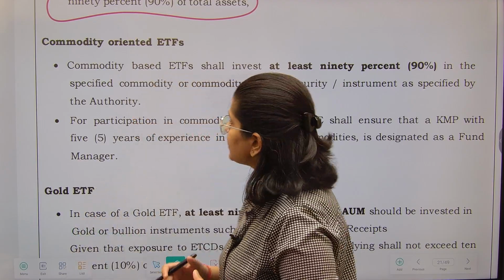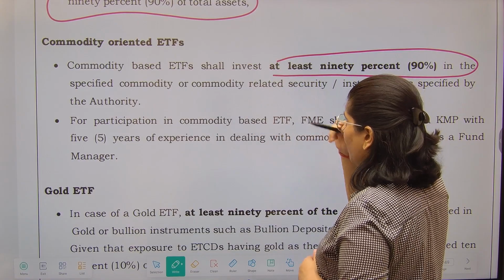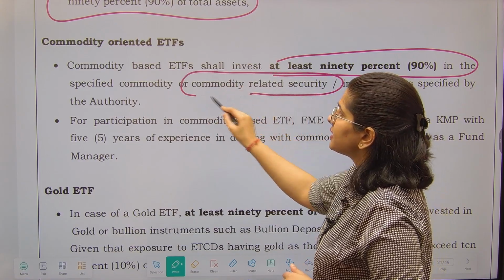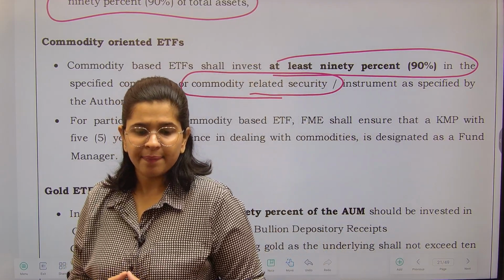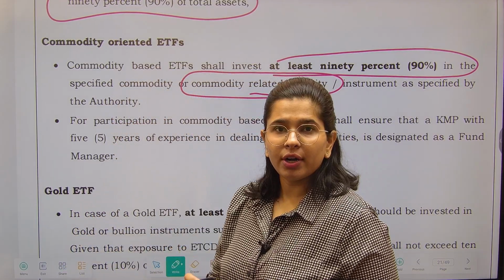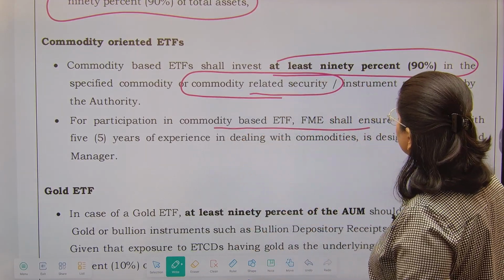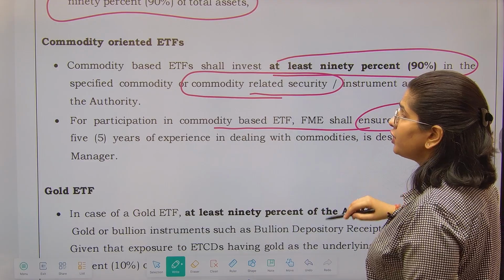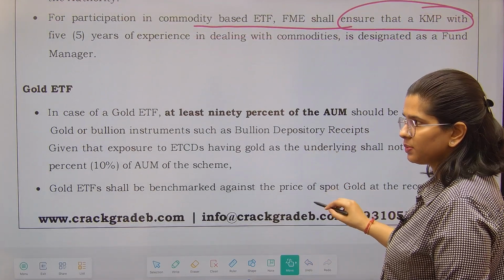So commodity based ETFs shall invest at least 90% in the specified commodity or specific commodity related securities. Commodity related securities like derivatives. Fine. Either you invest in the commodity or in the commodity related security. For participation in this ETF, FME shall ensure that the key managerial personnel shall have 5 years of experience.